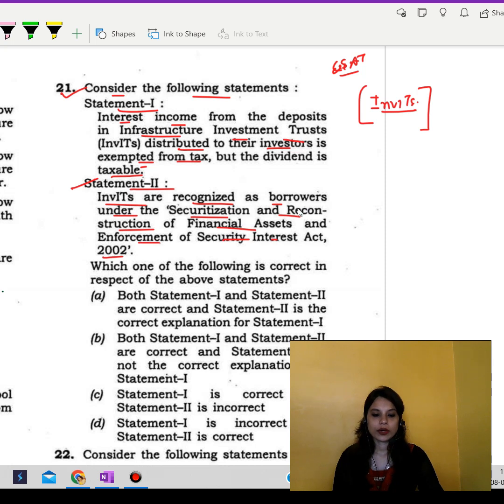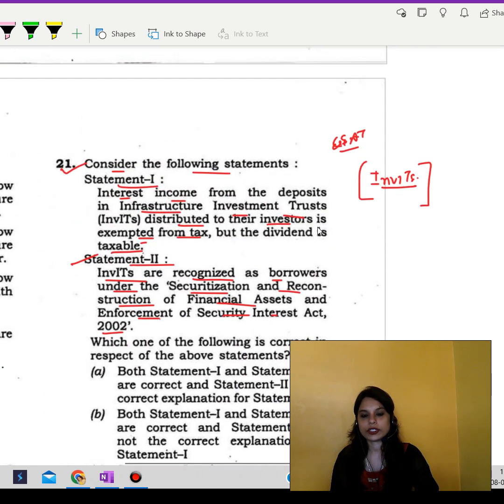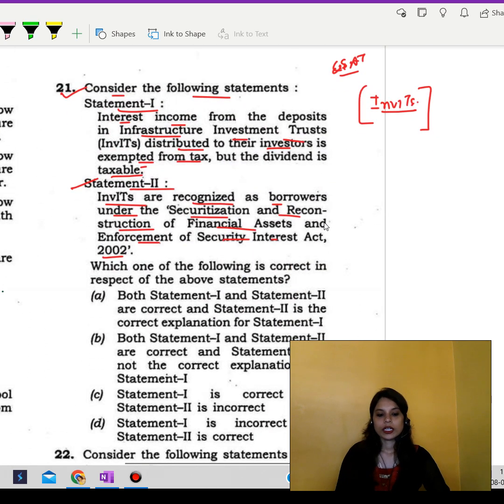Compared to real estate investment trusts, or REITs, INVITs are similar in how they are set up and how they work. So basically, there are two types of return on investment. First is the dividend income and another is the capital gains.